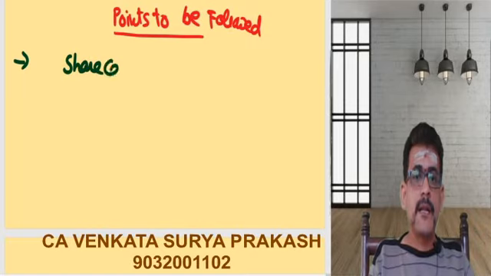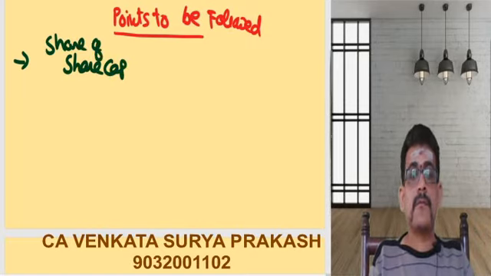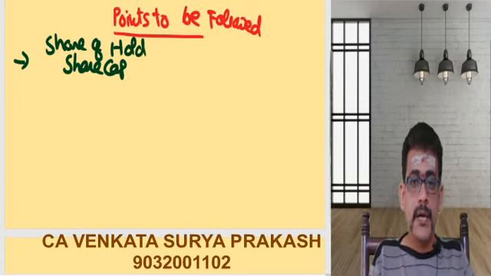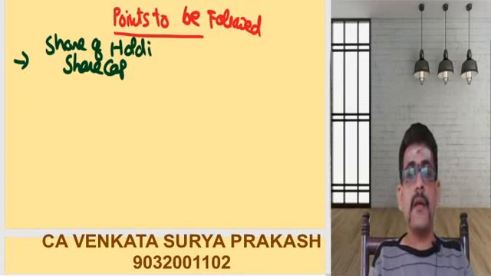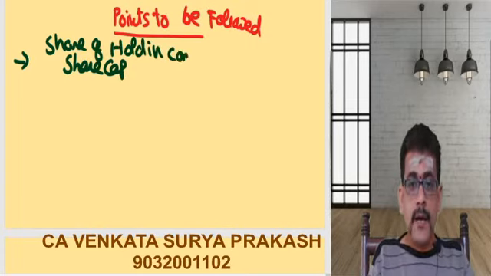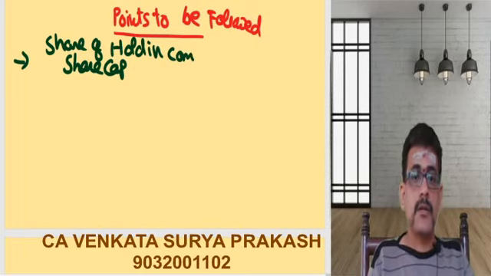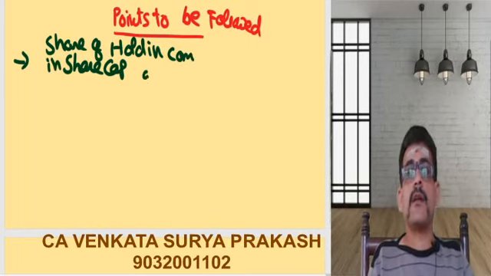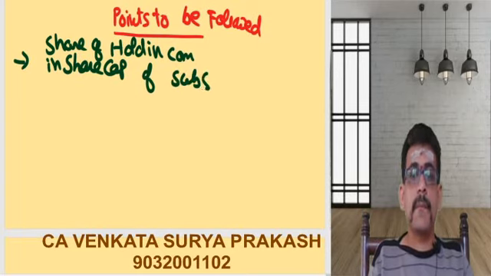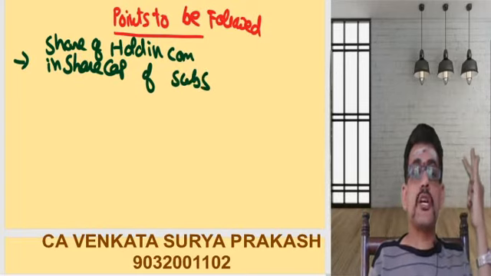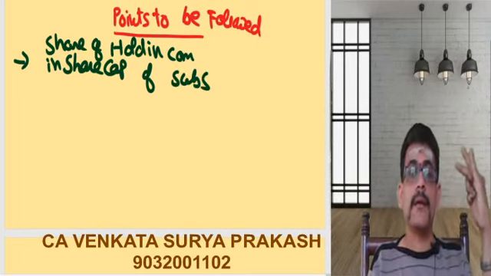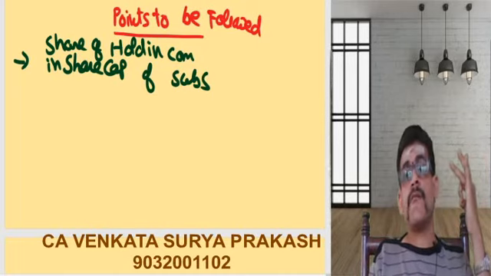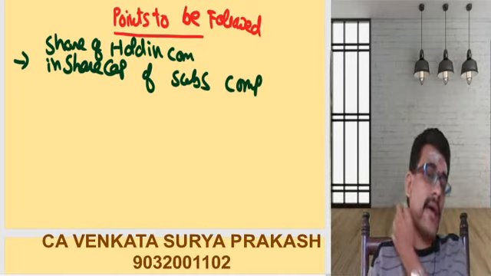Share of holding company in share capital of subsidiary company. So what I need to do? Share of holding company in share capital of subsidiary company I need to calculate.